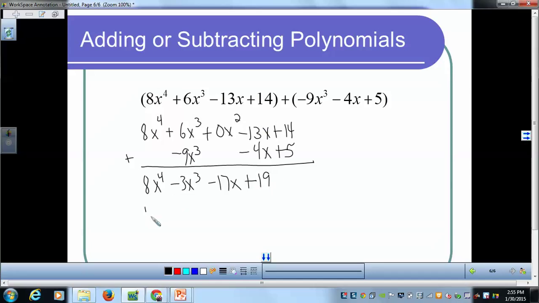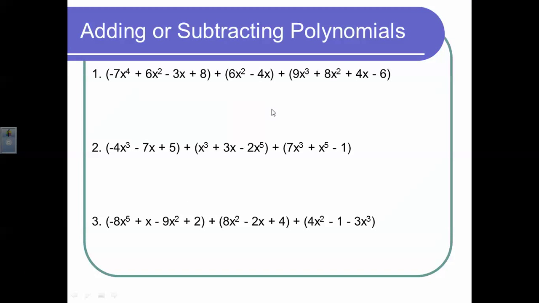And like I said, if you had decided to write it like this, and you put the plus 0x squared into that, that is technically correct. But if this were a multiple choice question on a standardized test, you would never see the 0x squared. You would see it written like so. All right, so now here's some example problems for you.